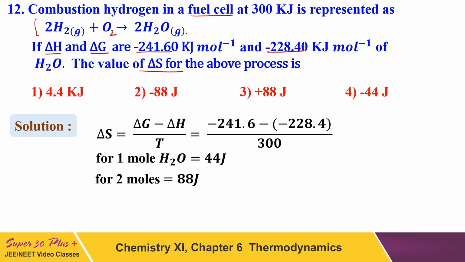The same question will be solved by the Gibbs-Helmholtz equation. Delta G is equals to delta H minus T delta S. Now when you manipulate this equation, you will get delta S is delta G minus delta H upon T. Since all the values are given, delta G is given, delta H is given, temperature is given 300 Kelvin, we will put the values here and we will solve this question, and the answer of this question will be minus 88 joule.